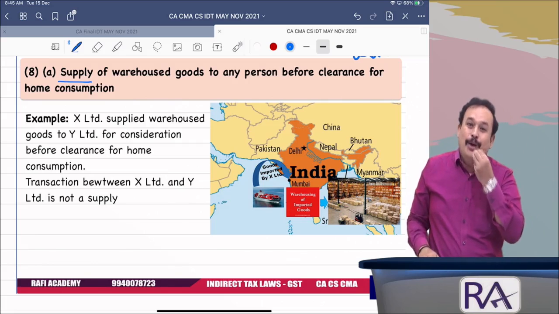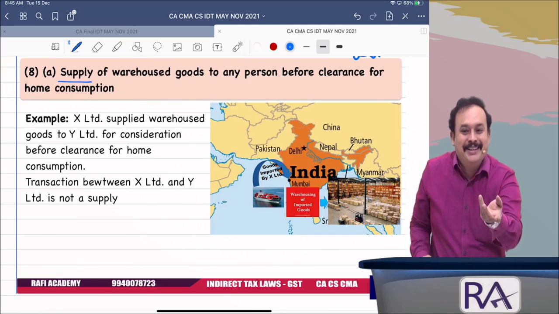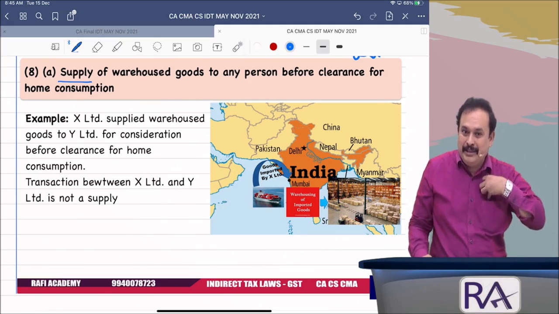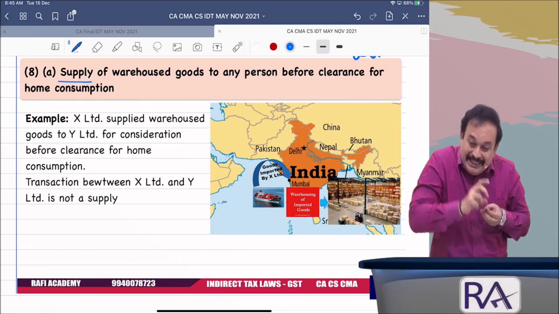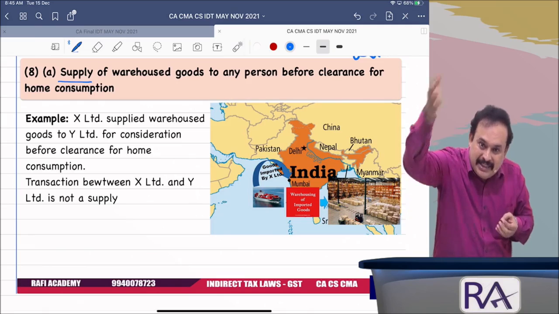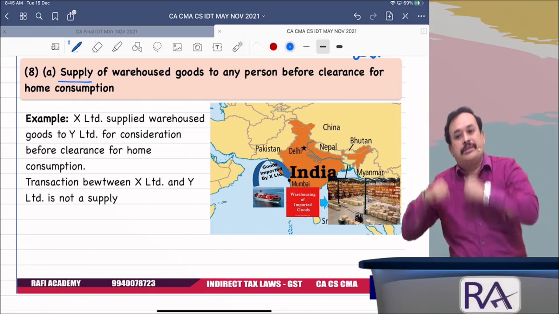Please allow me to safeguard my goods at your place. Resulting in that, there are two benefits for the importer. He can defer the import duty thereon till the point of clearing the goods from the warehouse. Second one, he can minimize his carrying cost.